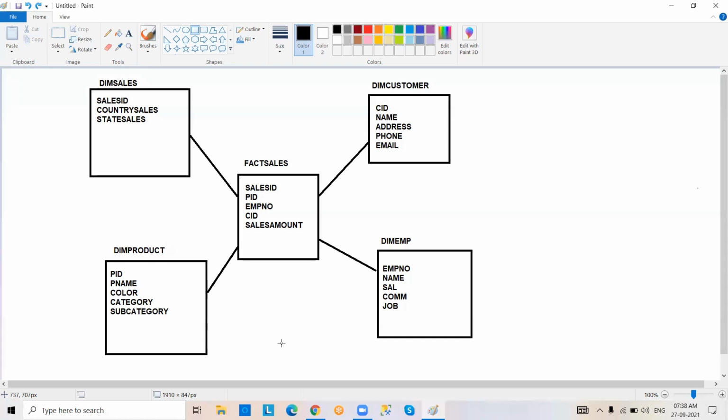Why? Because whatever tables are coming from the source are all dimension tables. That's the point I discussed in the beginning of the class today. Am I right or not? Now, the fact table you are going to create based upon the requirement. Fact tables you only are going to create. This is a point you need to remember, okay? That's the point. So coming to the next scenario, you have to maintain clarity.